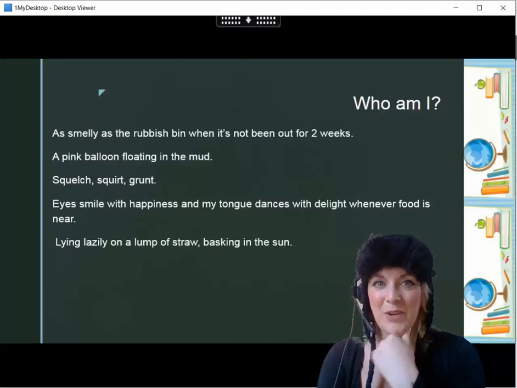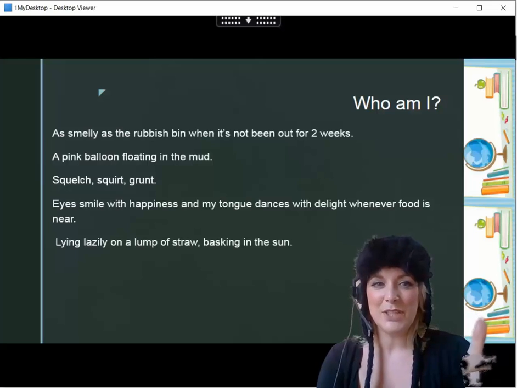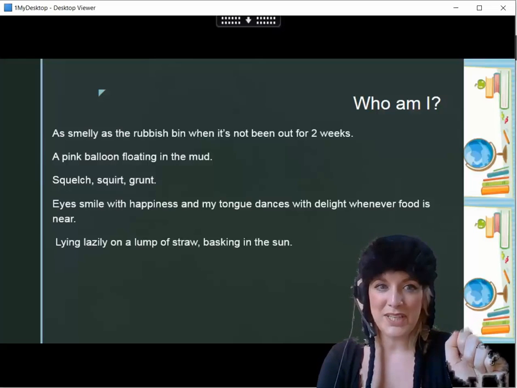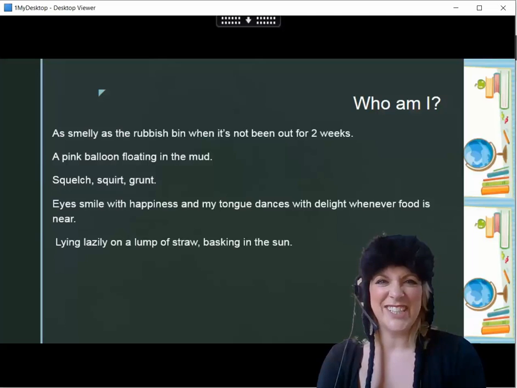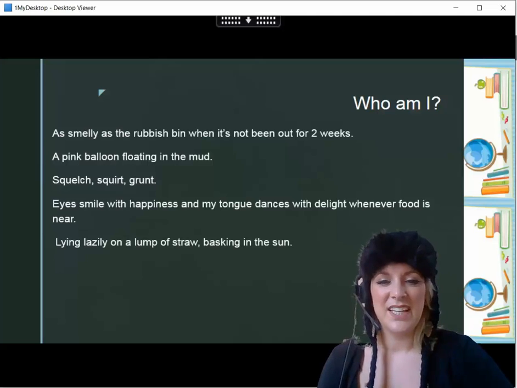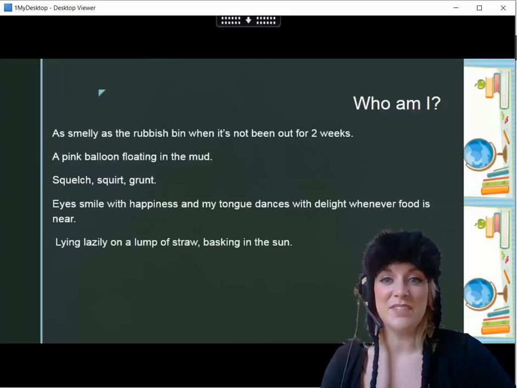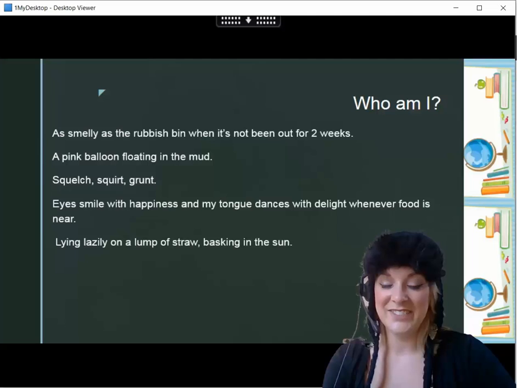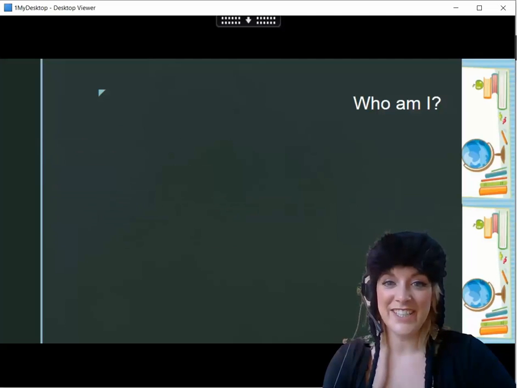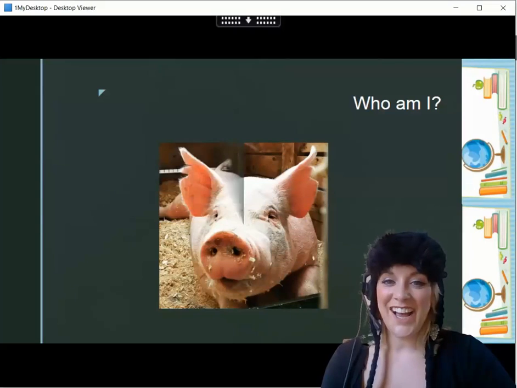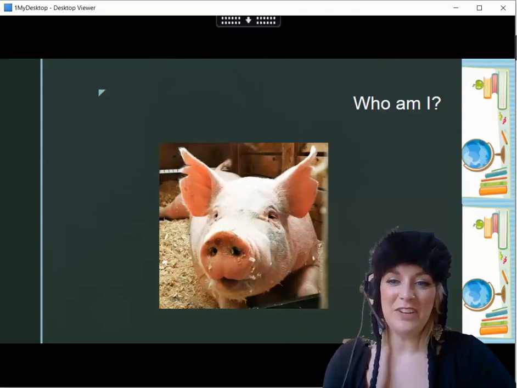Now, having a think about all of those clues, what animal might my poem be talking about? I've got as smelly as the rubbish bin, a pink balloon floating in the mud, squelching, squirting, grunting. They obviously like food because their eyes are smiling with happiness and their tongue dances with delight whenever food's near, and then they're lazily lying on straw basking in the sun. Have you had a guess? It was a pig! Hopefully you got it right.